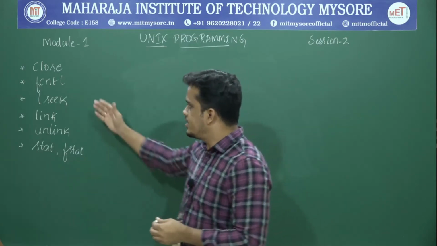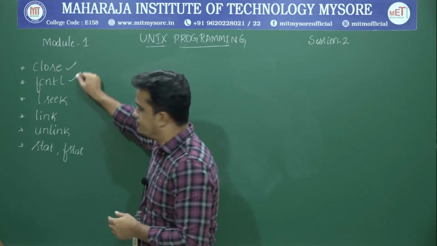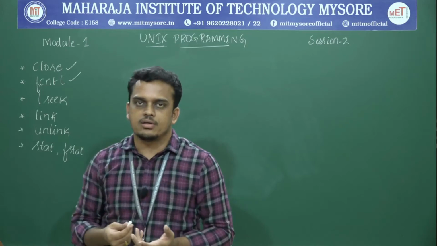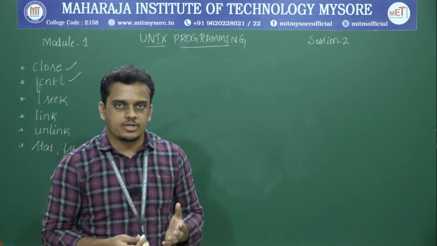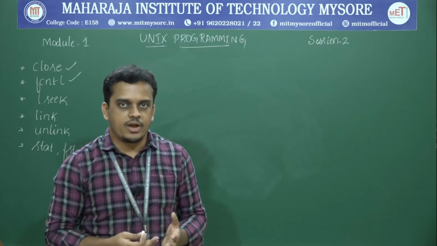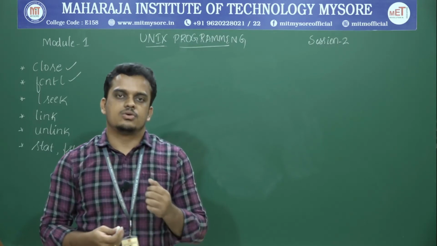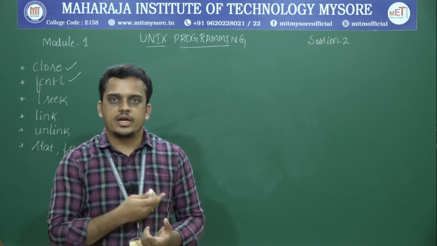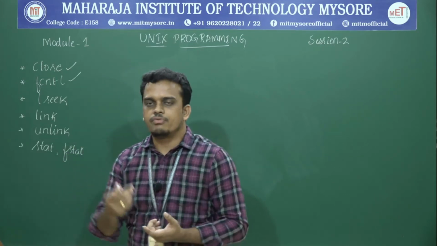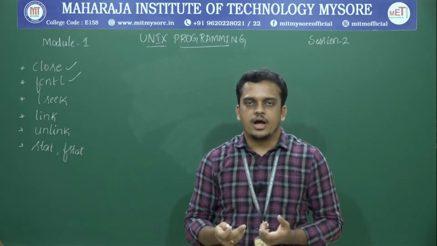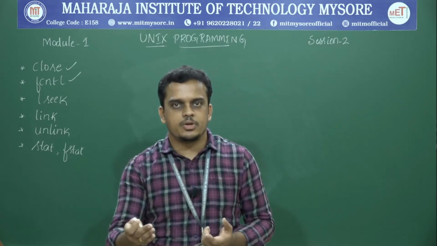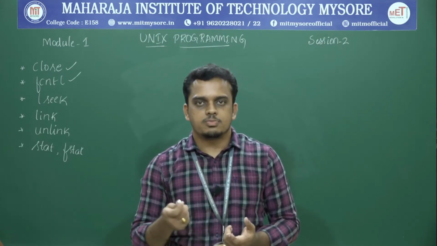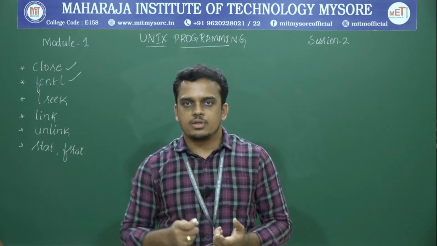The next API is fcntl. fcntl is an API with the help of which we can control or set the access modifier flags. We talked about these different modifier flags at the time of the open API. Those modifier flags can also be customized or controlled at a later stage. For example, if a process has opened a file in a particular mode with certain modifier flags, even later this process can modify the modifier flags.